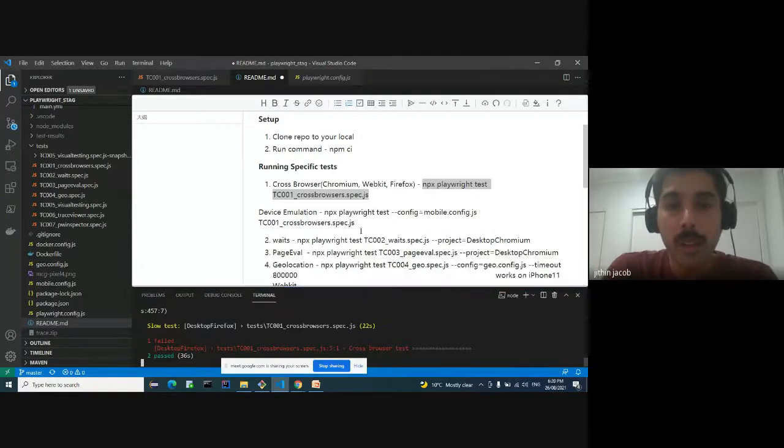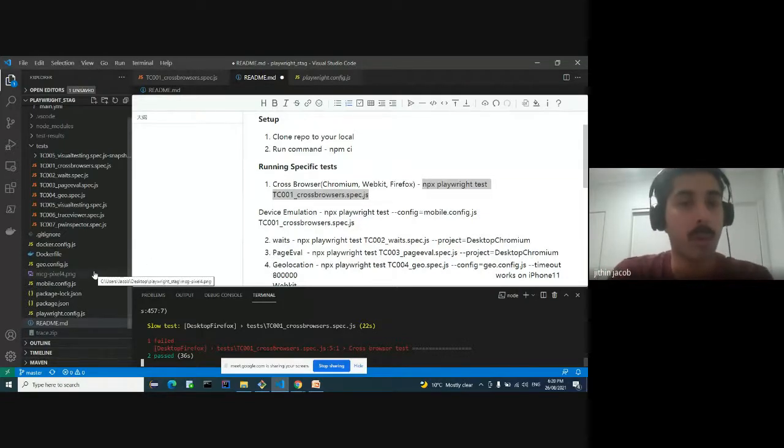Okay. So now let's look at the second feature, which is, I think I just closed it before. So let's look at the next feature, which is the device emulation. As we were discussing before, there is a specific feature called mobile emulation, which is supported in Playwright. So we don't need a real device for testing. We can just make use of the mobile emulation feature from Playwright to test this one.